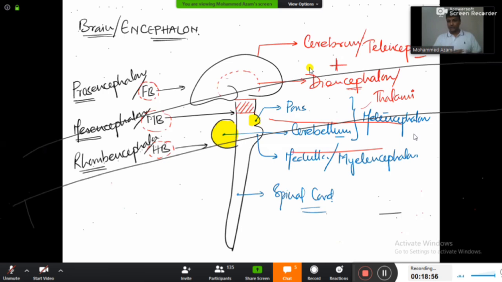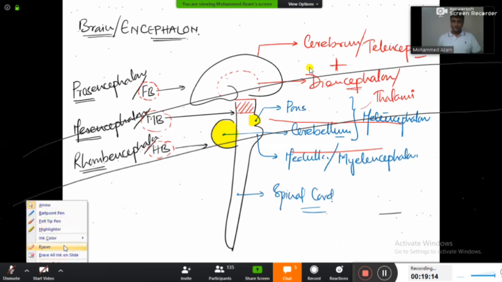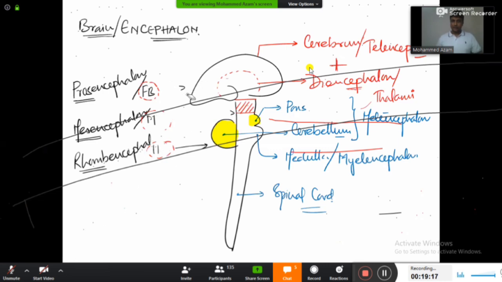Don't do all these things, guys. This is the first day, and we are trying to see what problems are coming up. So please cooperate. It will be better for you only. I can help you as much as you want. Someone has written on the screen. Please try to erase that because it will not be erased from my side. I think it will be a trouble for everyone.